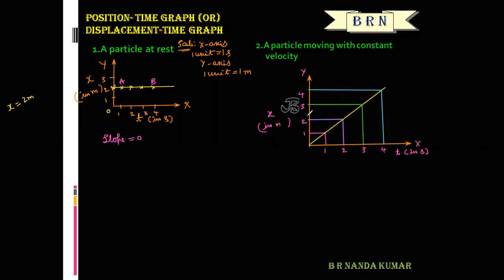But here the slope is not equal to 0. Okay. So in this graph, let us consider again 2 points on a straight line.